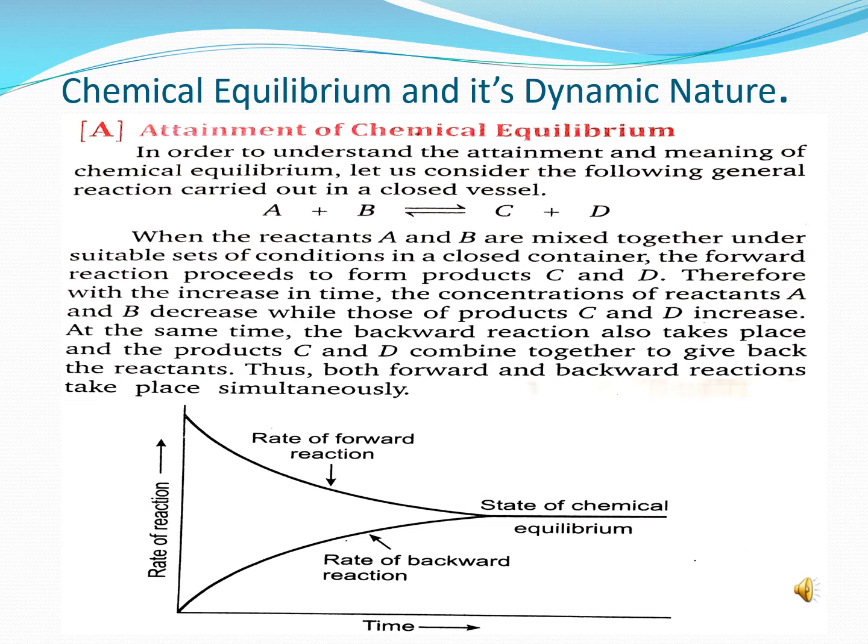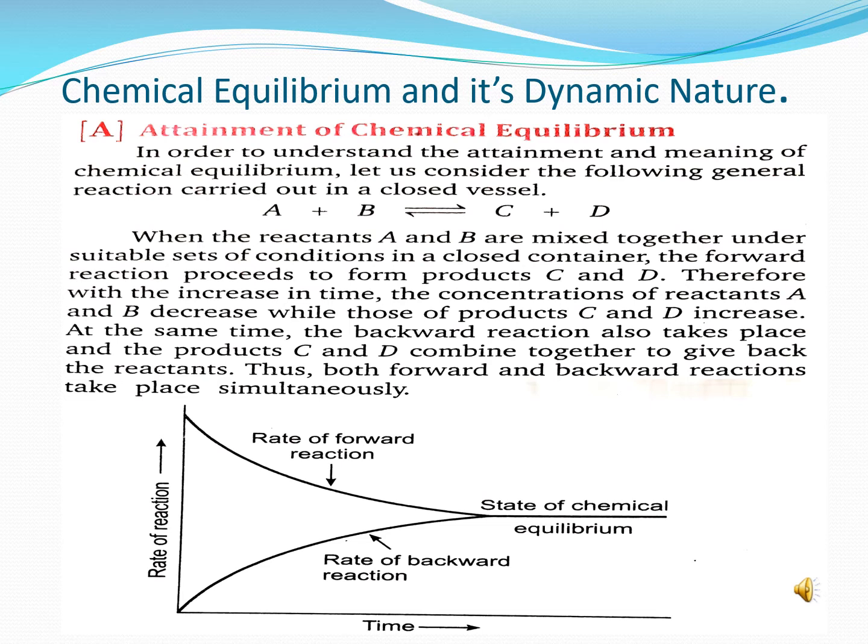Therefore, with increasing time, the concentration of reactants A and B decreases, while those of the products C and D will increase. At the same time, the backward reaction also takes place, and the products C and D combine together to give back the reactants. Thus, both forward and backward reactions take place simultaneously. Now, since the concentrations of the reactants decrease and those of the products increase with time, the rate of forward reaction decreases with time, while that of the backward reaction increases with time, as you can see in this graph over here.